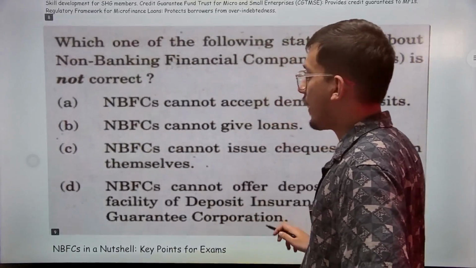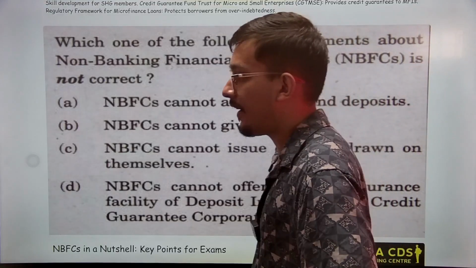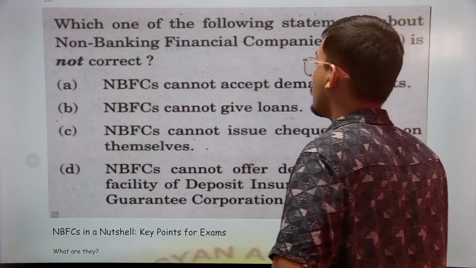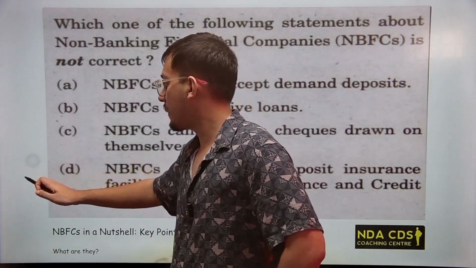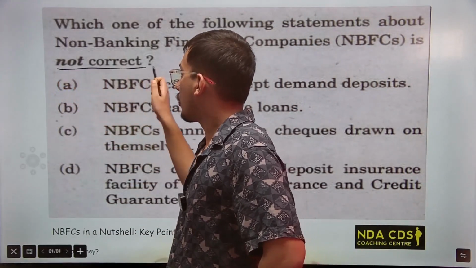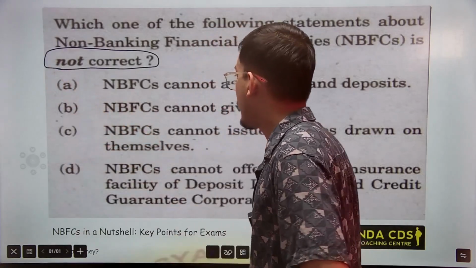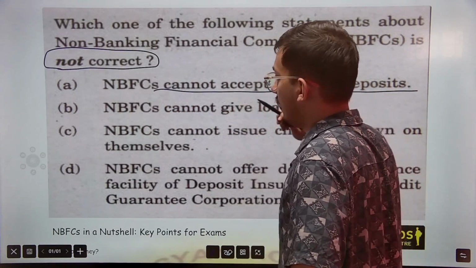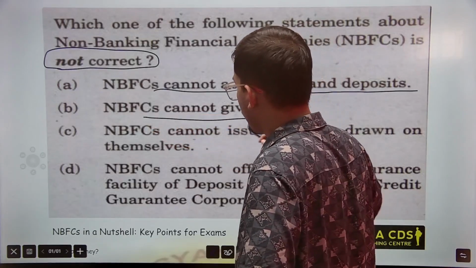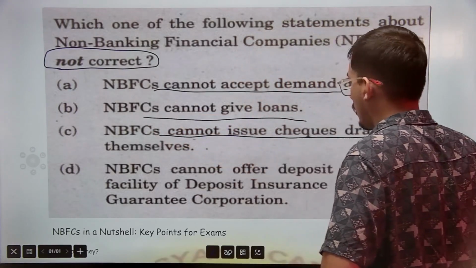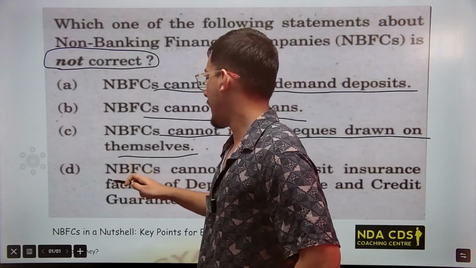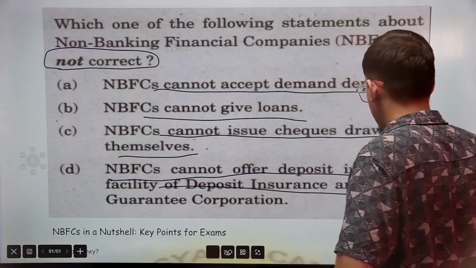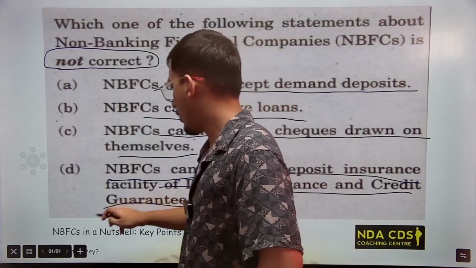Now we come to NBFC, or non-banking financial companies. Again, which one of the following is not correct? Firstly, NBFC cannot accept demand deposit; NBFC cannot give loans; NBFC cannot issue checks drawn on themselves; or NBFC cannot offer the facility of deposit insurance from the Deposit Insurance and Credit Guarantee Corporation.